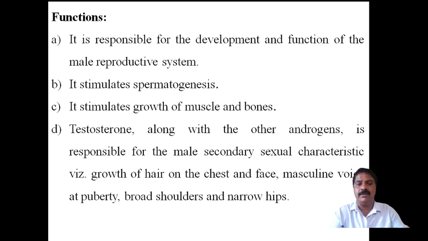These are the changes produced, and this indicates that testosterone is secreted. It gives the male broad shoulders, and he has a narrow hip. He has broad shoulders and a narrow hip, and therefore we say these are the characters of a male person.